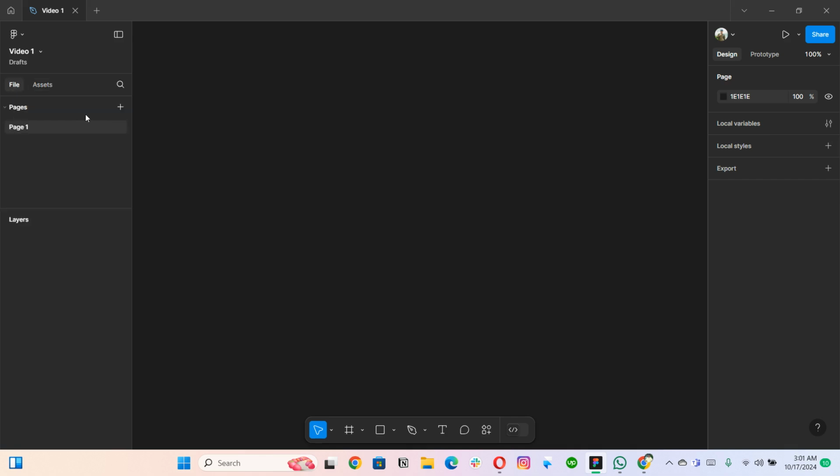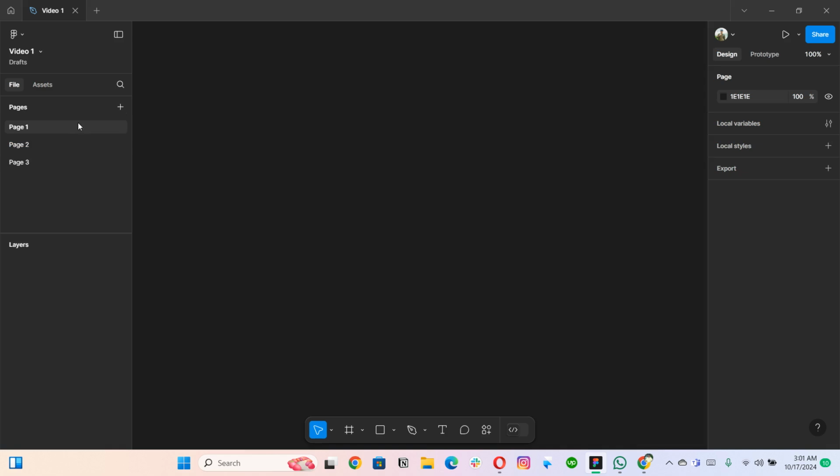Then we have this file option. One of them is page and the other is layer, and you can just drag and drop. Pages are again the pages in Figma. Like if this is page one, then I have page two, page three.